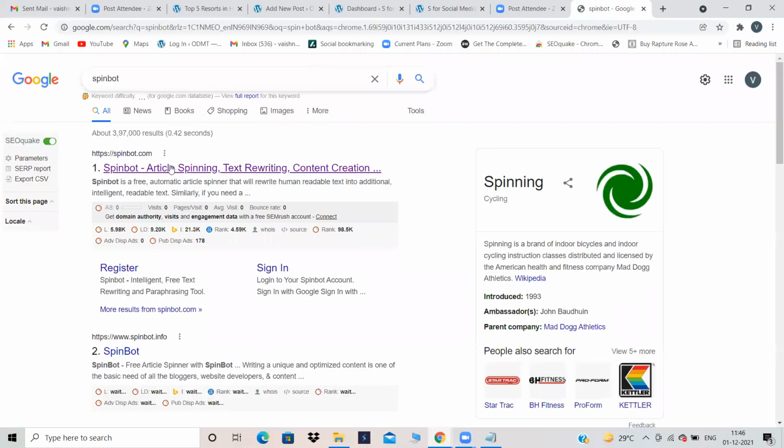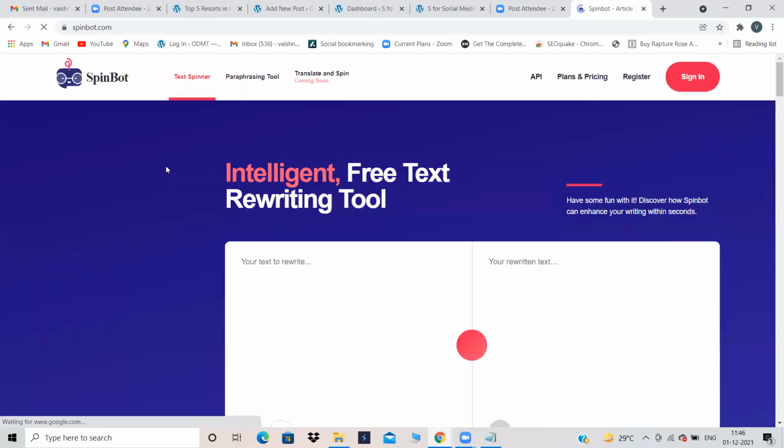Invoke, article spinning, text rewrite. Again, this.